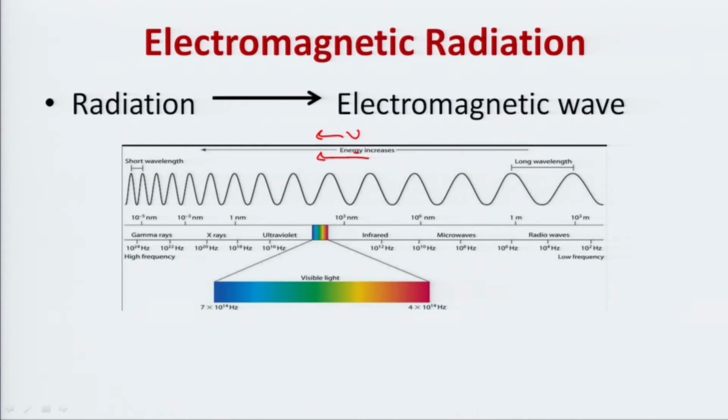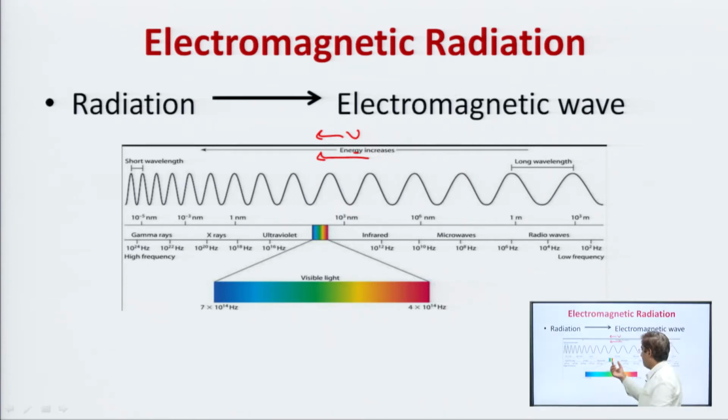And when we say the word light, light is just a small part of this broad spectrum, that is from 7 × 10 to the power 14 hertz to 4 × 10 to the power 14 hertz, that we say is light. So, all radiation belongs to the electromagnetic wave, but our retina is only sensitive to this range of frequency, and we call it light.